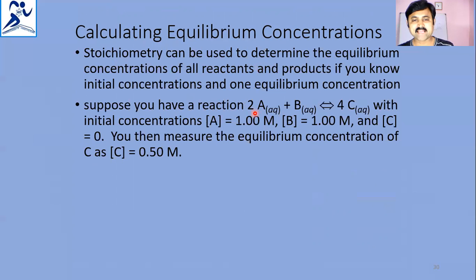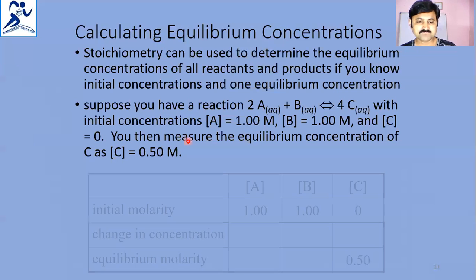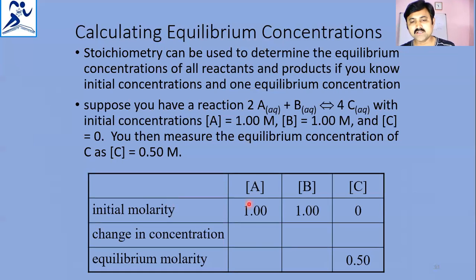Suppose you have the reaction 2A plus B gives rise to 4C, with initial concentrations A is 1 molarity, B is 1 molarity, and C is 0. You then measure the equilibrium concentration of C, that is 0.5 molarity. So initially A is 1, B is 1, C is 0. The change in the concentration of C is plus 0.5.